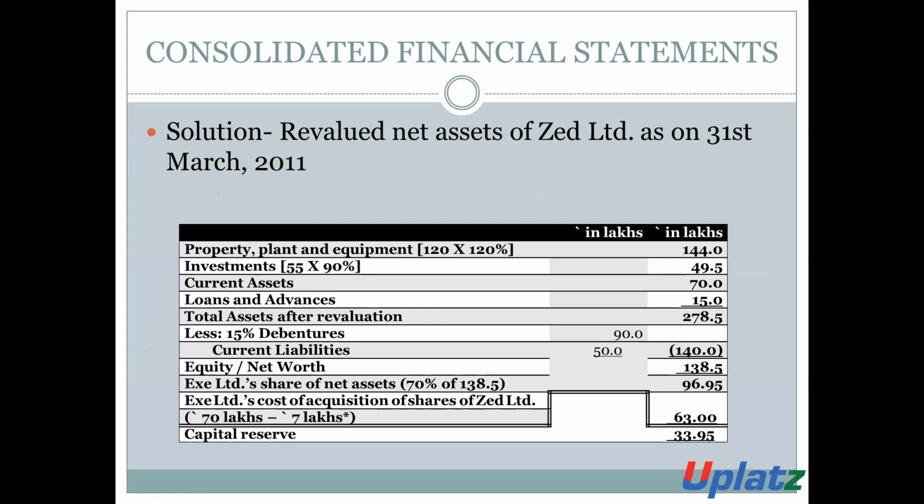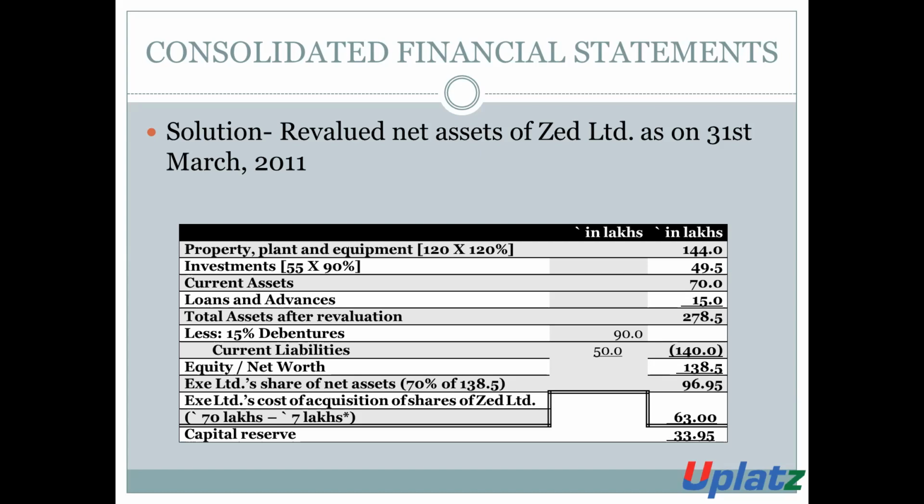Revalued net assets of Z Limited on 31st March 2011. Property, plant and equipment up by 20%, then 120 into 120%, so it will be 144 lakhs. Investment down by 10%, then 49.5. Current assets 70 lakhs. Loans and advances 15 lakh. So the total assets after the revaluation is 278.5 lakh.